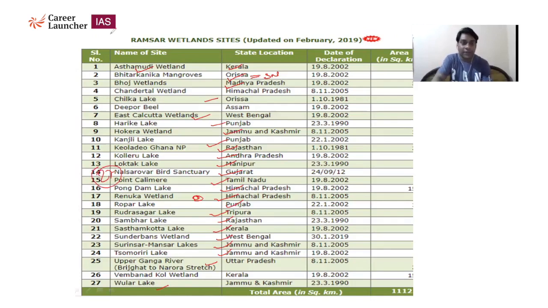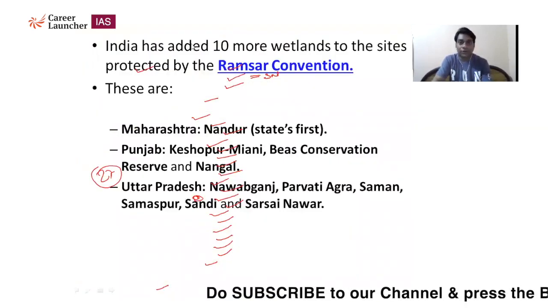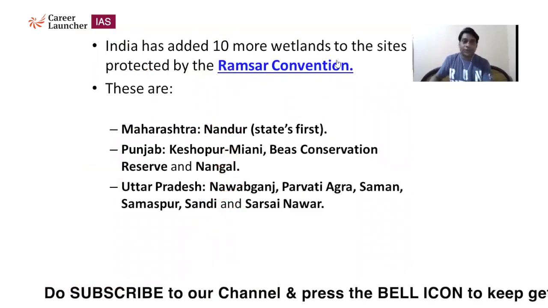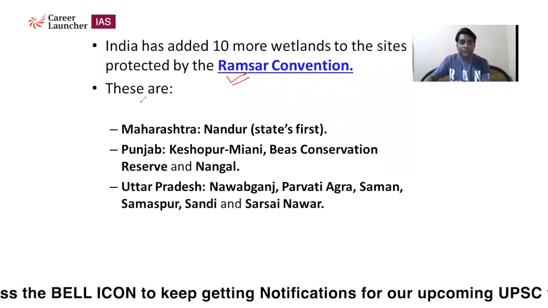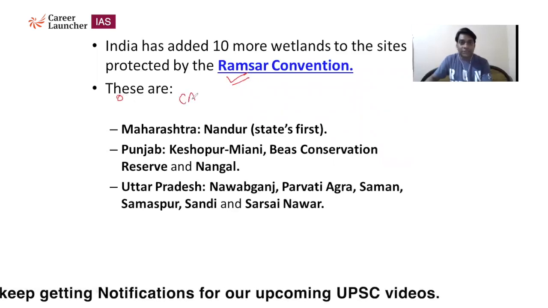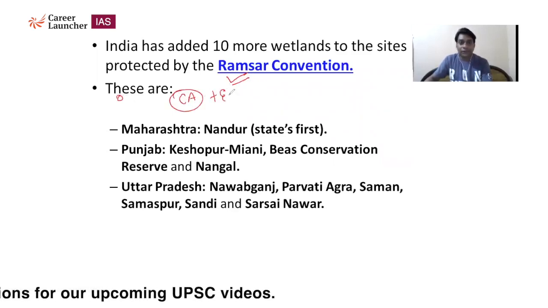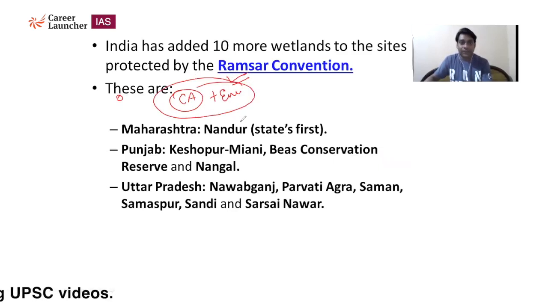Apart from the 27 wetlands, this year the government added 10 more wetlands, so the total now includes 37 wetlands. India has added 10 more wetlands to the sites under the Ramsar Convention. This is very important as current affairs plus environment. The location is very important. Maybe they can ask you a question: which of the following was recently declared a Ramsar site?